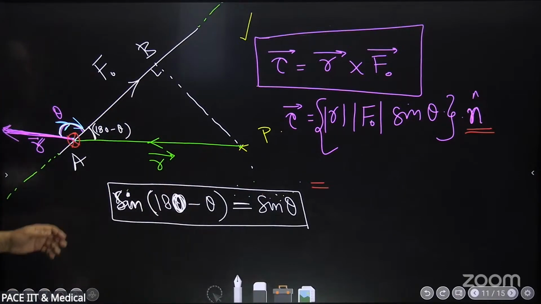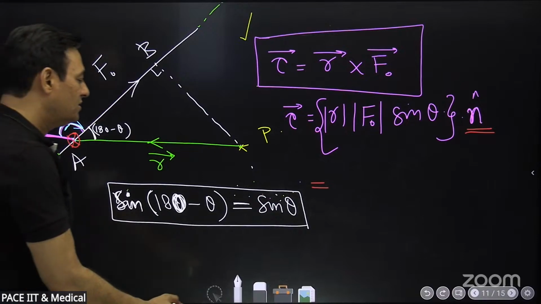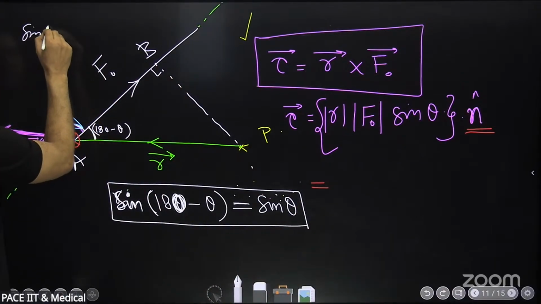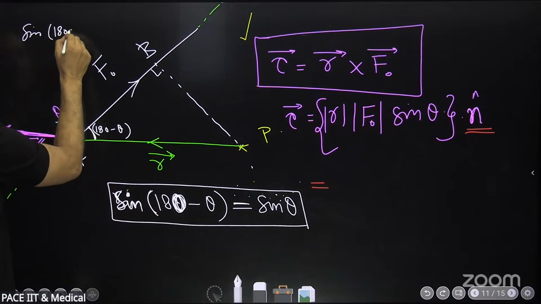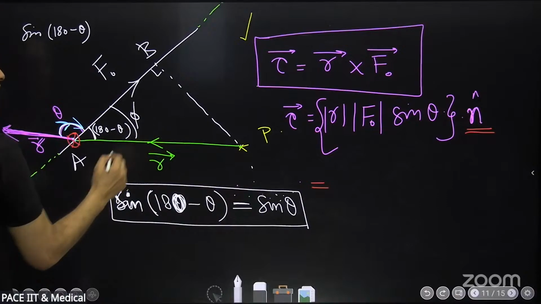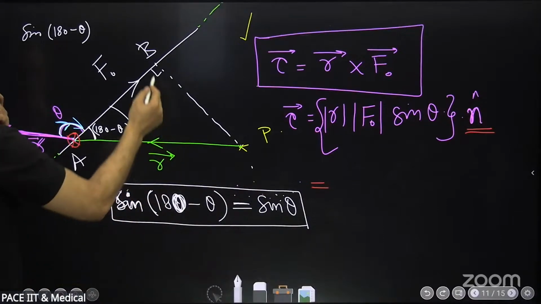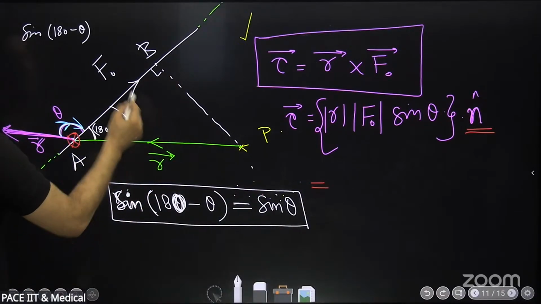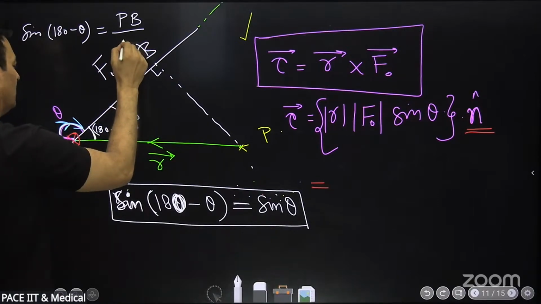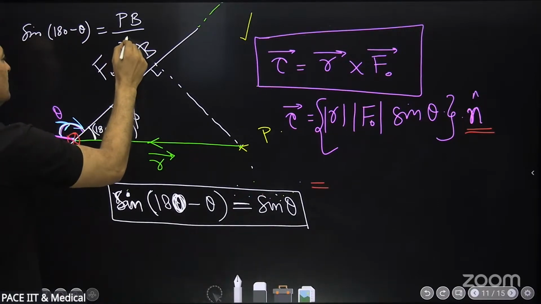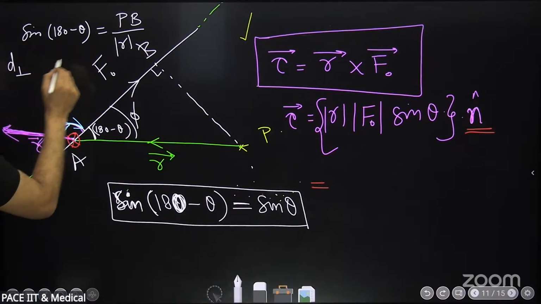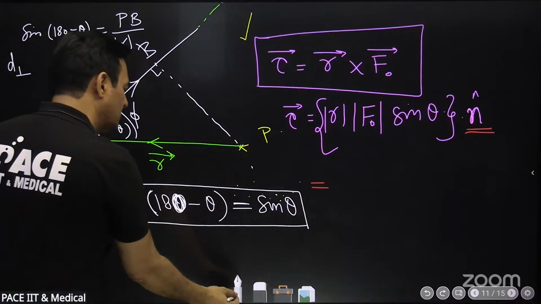Sir, I have a doubt. First, let me finish this, then you ask your doubt. So in triangle ABP, if I call this angle phi, sine phi will be what? PB by R. So can I say PB is the perpendicular distance?